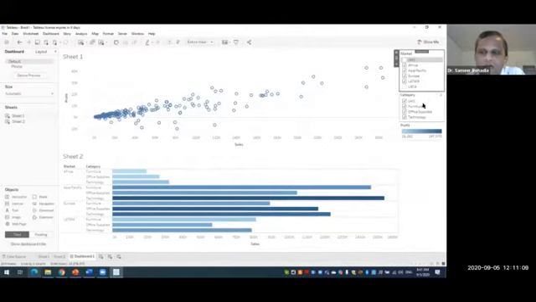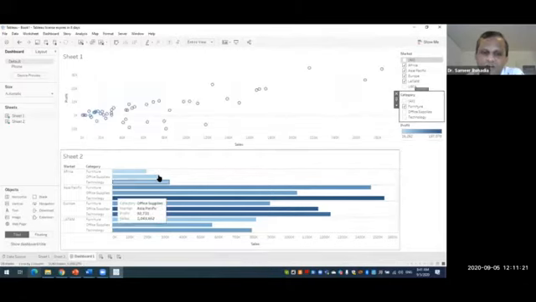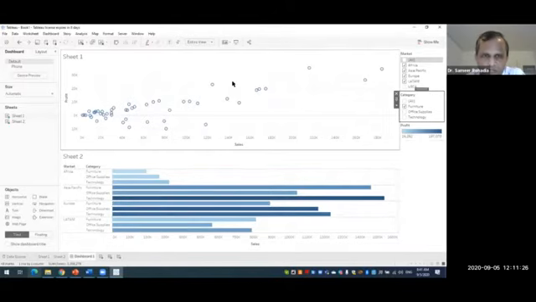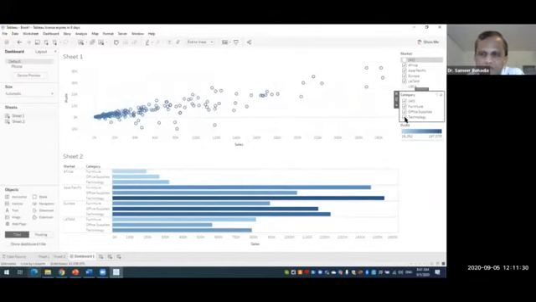Now we have connected the market filter to both sheets, but we have not yet connected the category filter to both. If I click on furniture, it is not affecting sheet 2, only sheet 1. If I click on office supplies or technology, it is only affecting sheet 1.